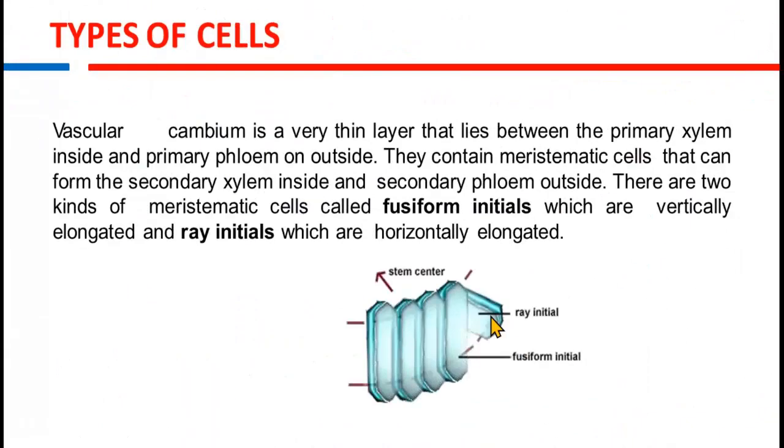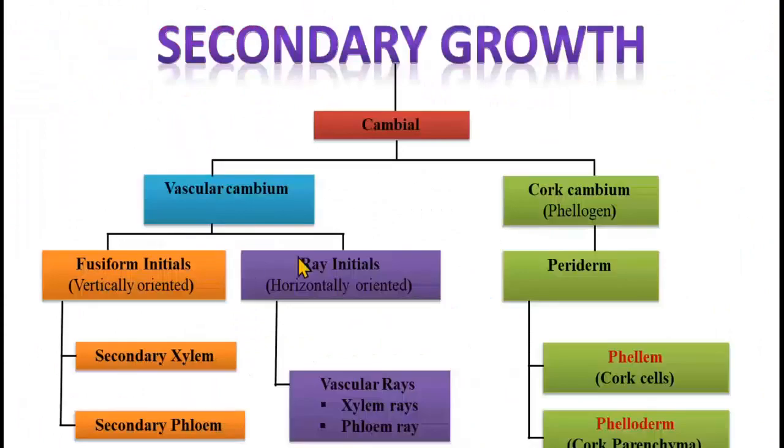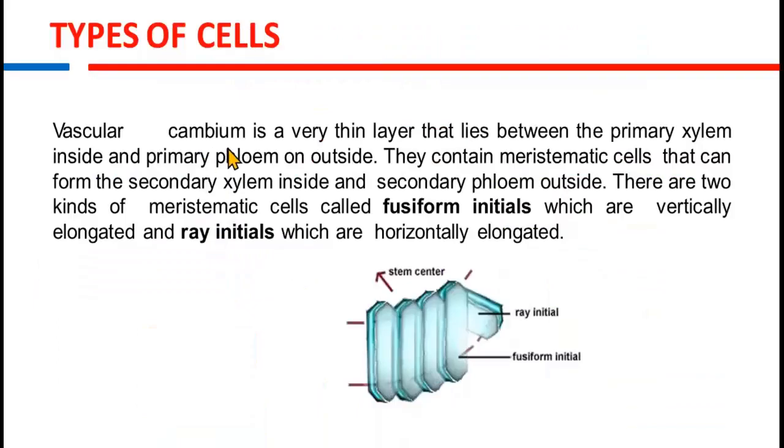Now the types of cells. As we have discussed, two types of cells, fusiform and ray initials, are there. Vascular cambium is a very thin layer that lies between the primary xylem inside and primary phloem outside. In between there will be cambium, with phloem outside and xylem inside. Both are primary tissues.